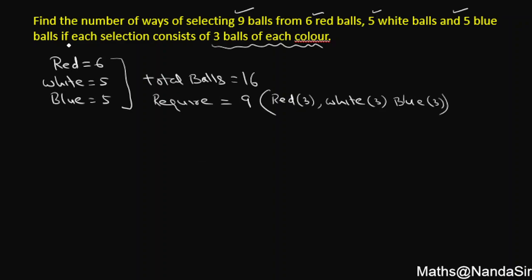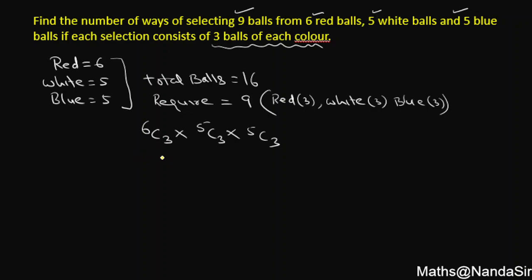It means out of given 6 red, I have to choose 3, and out of 5 white, I have to choose 3. Out of 5 blue, I have to choose 3. And here instead of a plus, I am putting a multiplication, as I have to choose total 9 balls. It means on selecting 3 red balls, I have to go for 3 more balls of white color, and 3 more balls of blue color. So that's why I'm putting a sign of multiplication.